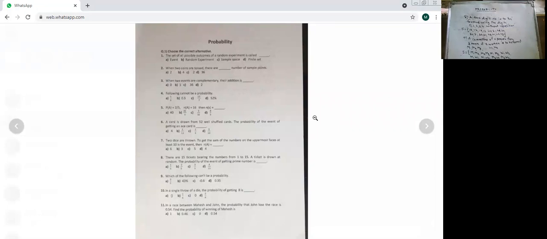Okay, I have covered almost all possible things from probability. Now I'll go to the formula.